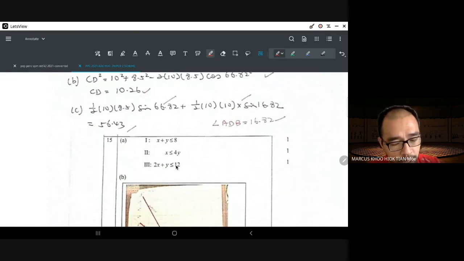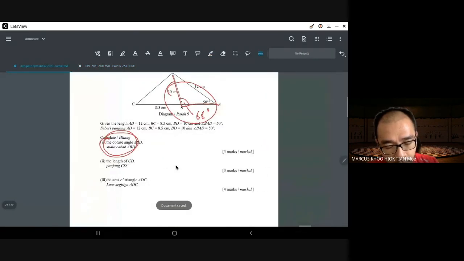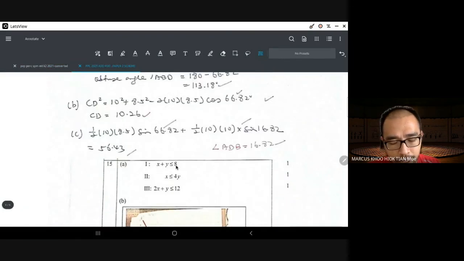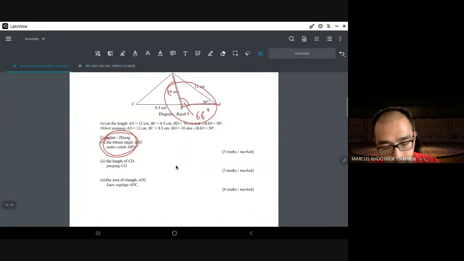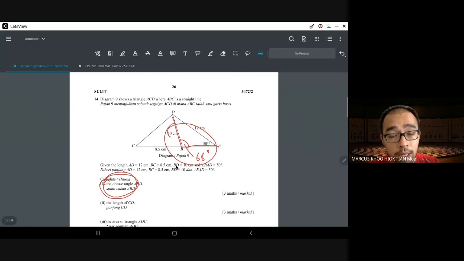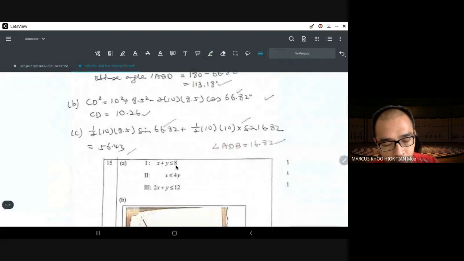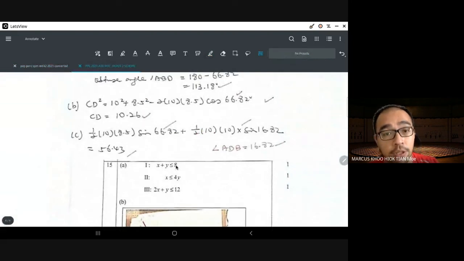The last one is the area of the triangle. This is very normal of ADC. If you have everything correct, you will notice that you cannot count the whole thing, so you will have to count two triangles separately. Actually you can count the whole thing, but it's a lot of work. It's much easier to count the two triangles separately because you have enough information for that.